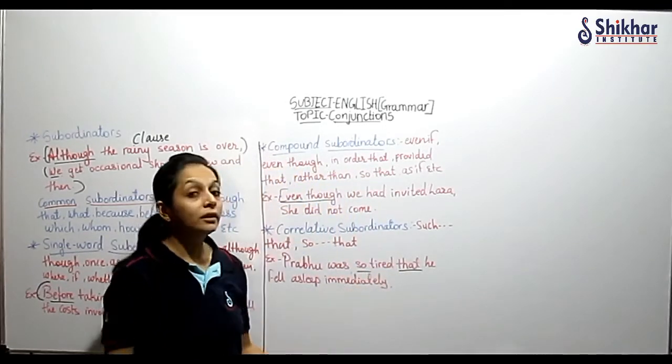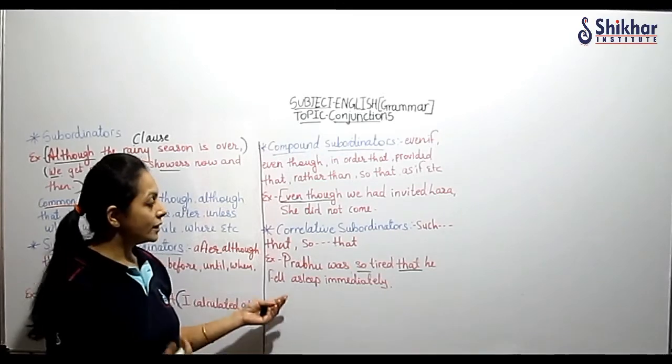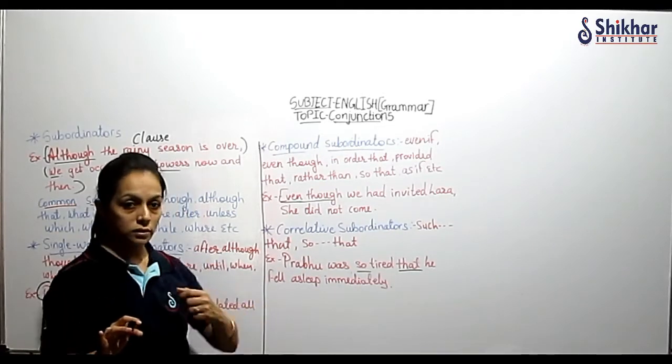But here I have written the main clause first and then the subordinate clause.